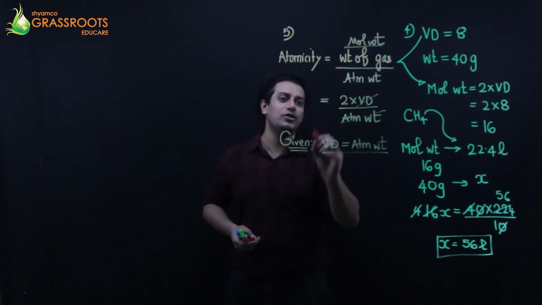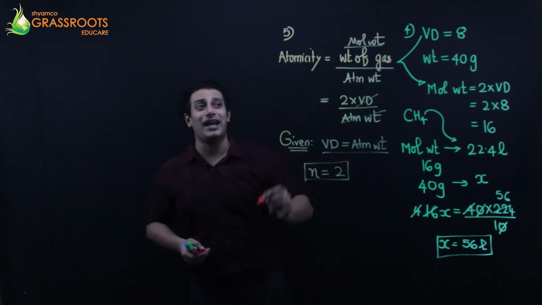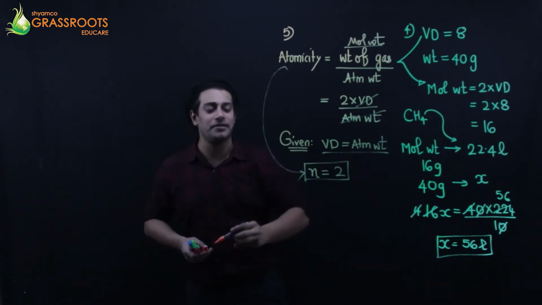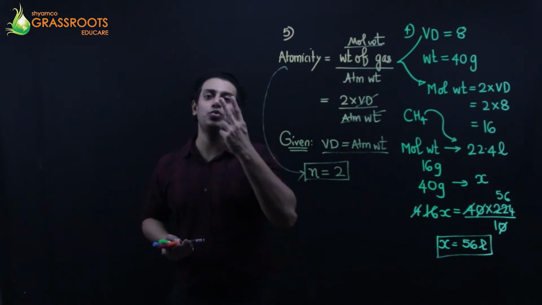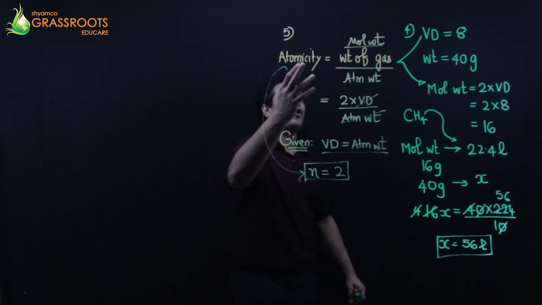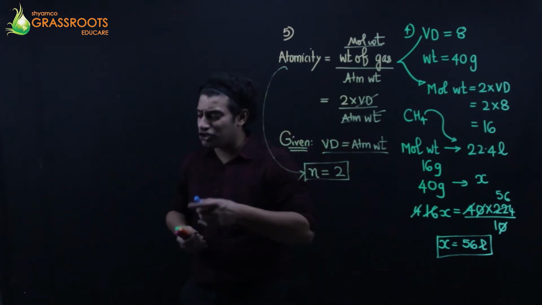So obviously that will cut. So the atomicity of this gas is 2. Atomicity is represented by N. In the board exam you write the complete thing. Atomicity is equal to 2. Listen, it's a formula: molecular weight upon atomic weight.